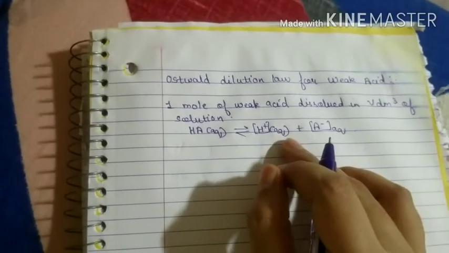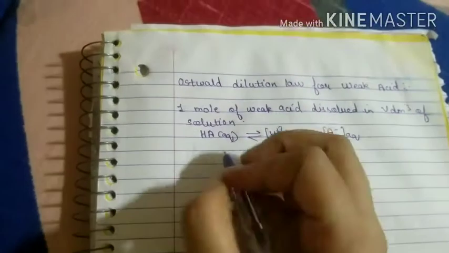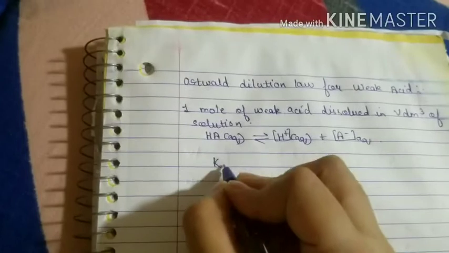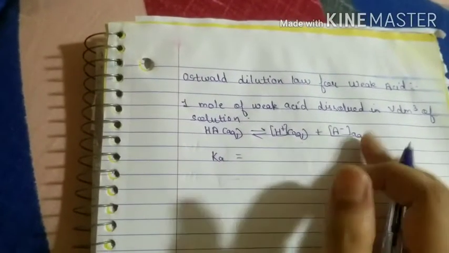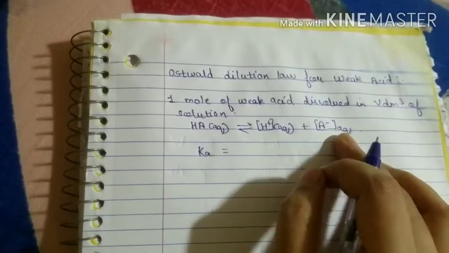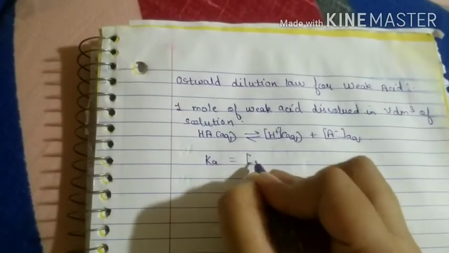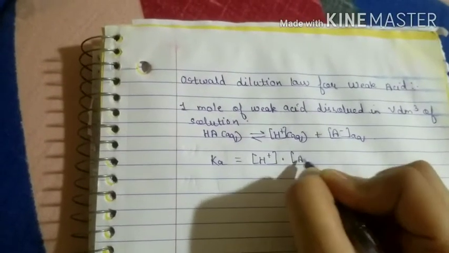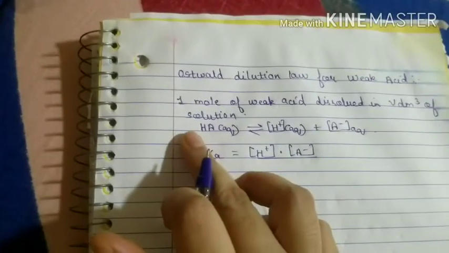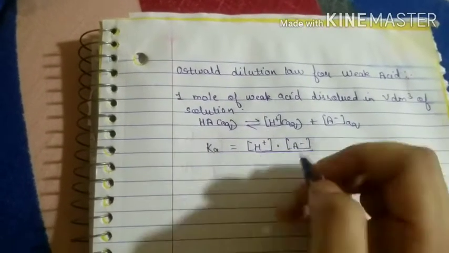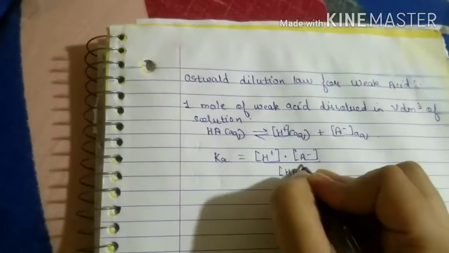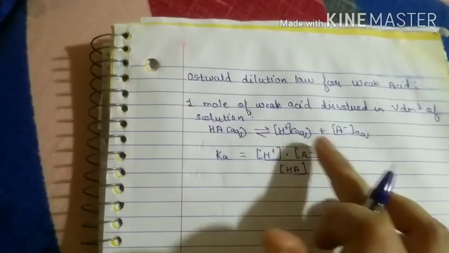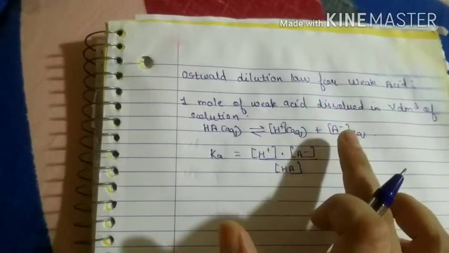Now how are you going to write the acid dissociation constant? I told you Ka, the equilibrium constant, but for the acid dissociation constant you have to mention A. So whatever is there on the right hand side, or on the product side, will come up in the numerator in the product form, that is a multiplication sign. So H plus product A minus upon what is there on the reactant side, that is HA. Now we know that this is the undissociated molecule, and H plus and A minus are the dissociated ions.